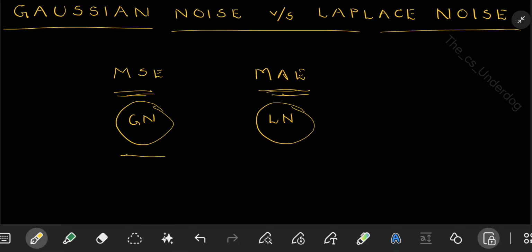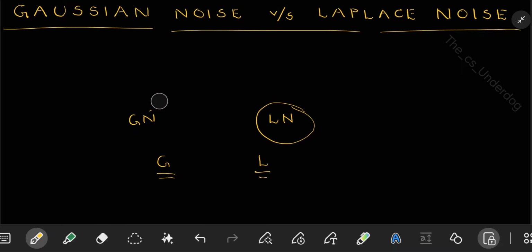First of all, when I say Gaussian noise, that means your noise is following Gaussian distribution. Similarly, when I say Laplace noise, it means your noise is following Laplace distribution. I'll show this in a pictorial manner first so that you understand what exactly are these two distributions, and then we'll go to the mathematics and understand what are the specific differences.